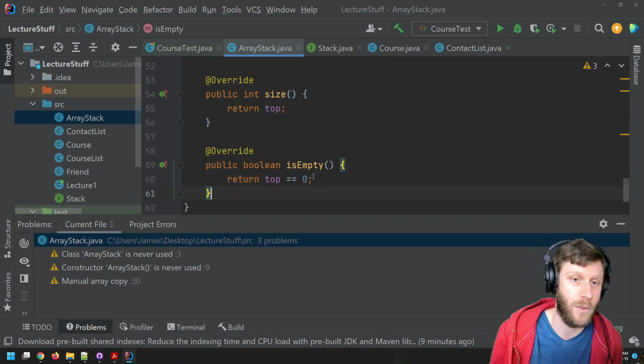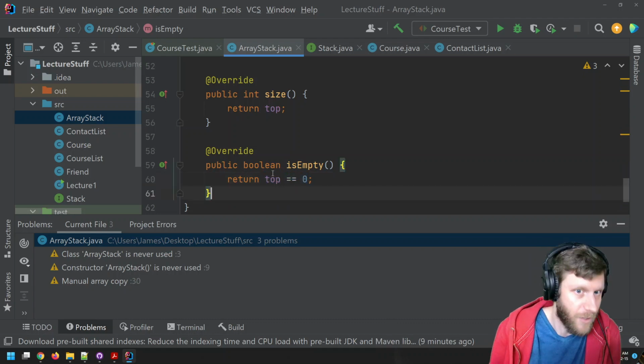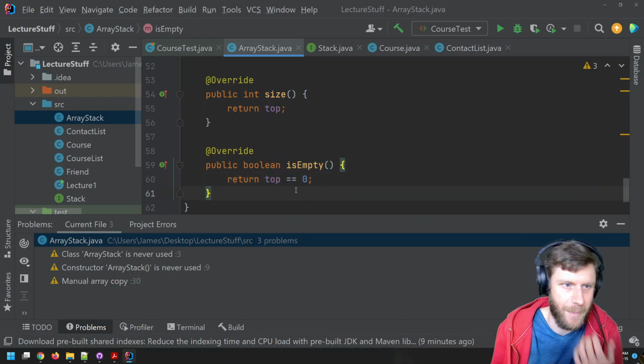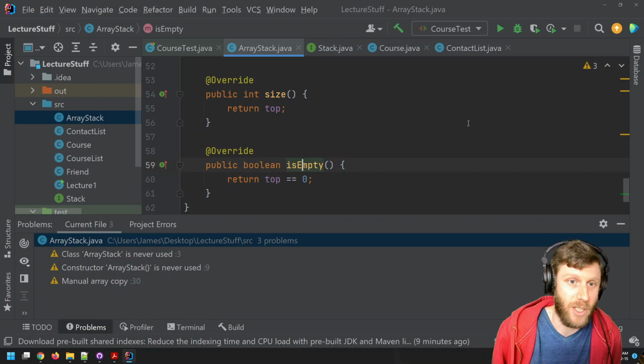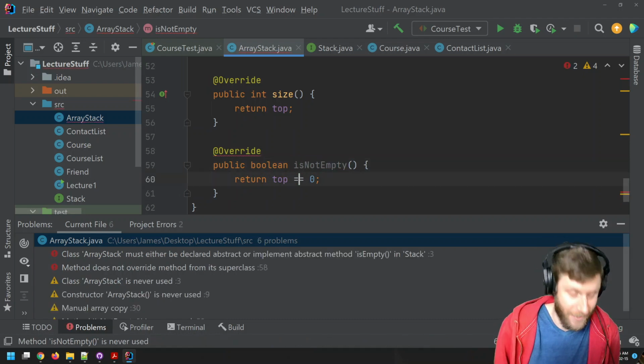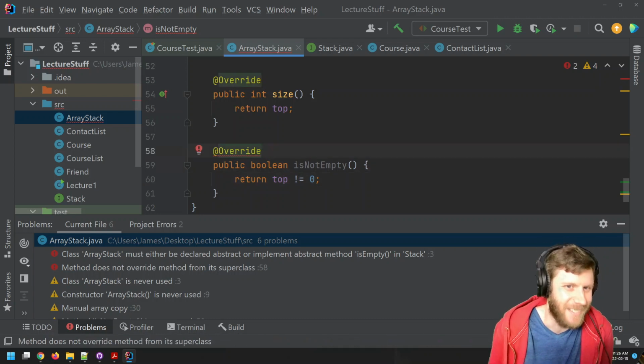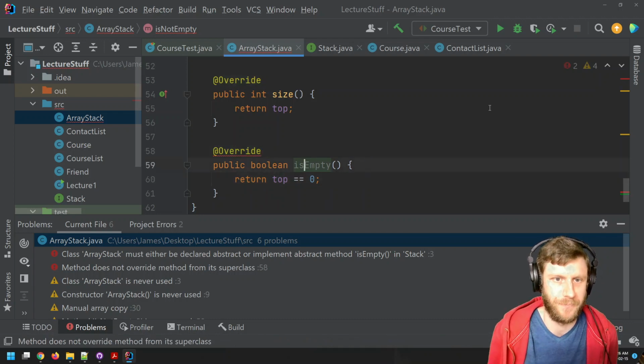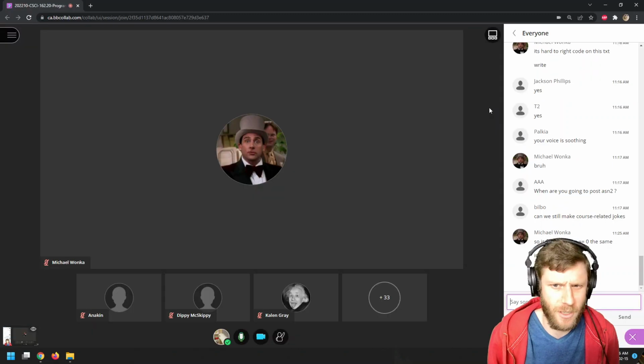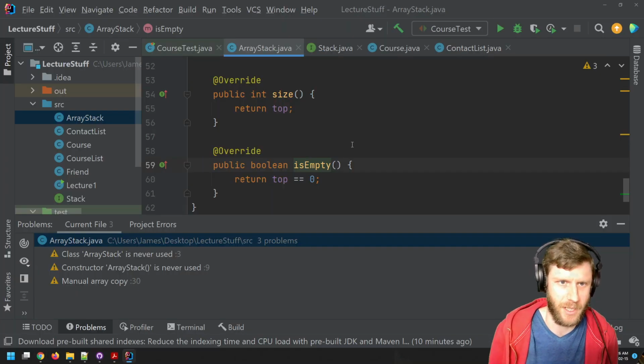So top equals 0 is true if top is 0, and that means it's empty. I could ask, like, is not empty? And if that's the case, I would have to do something like that, right? But is your question answered? Okay, cool. All right. Sounds like you got it.